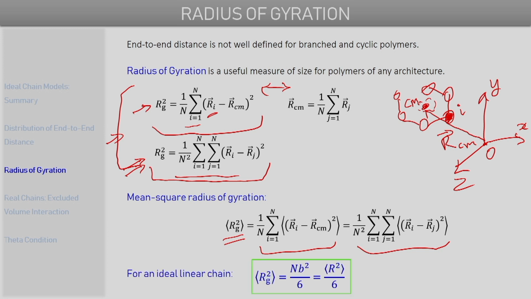So next, for an ideal linear chain. The equations that we have discussed till now for radius of gyration or the mean square radius of gyration are valid for any kind of polymer chain. So for any kind of chain molecule, those equations are mathematical definitions of the radius of gyration, and they are strictly valid.